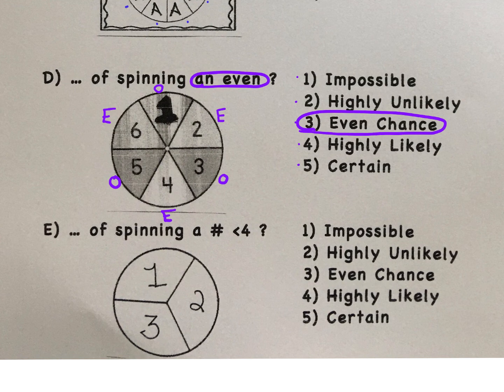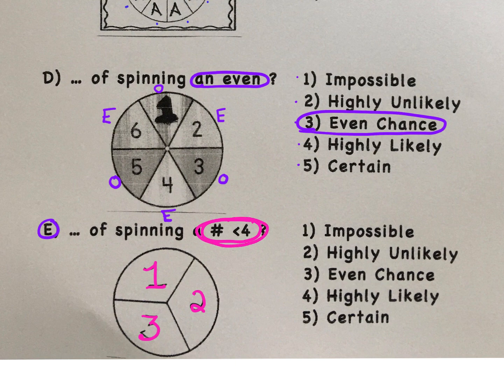And lastly, letter E. In letter E, we are asked, what is the chance of spinning a number less than 4? Well, on the wheel, if you look, we have a 1, a 2 is a possible outcome, or a 3. Think about how many of those numbers are less than 4.